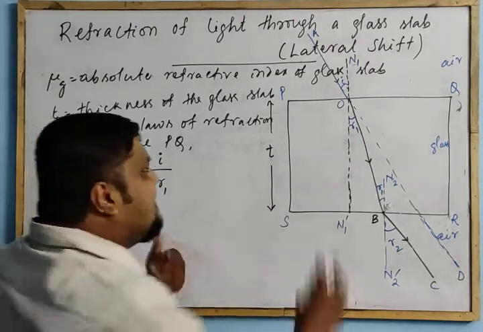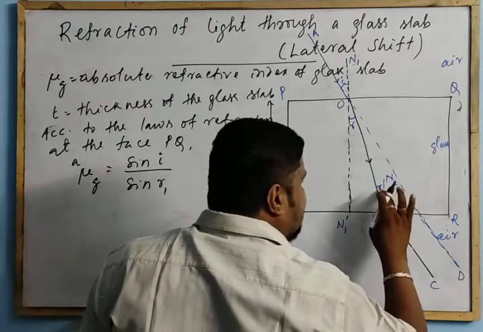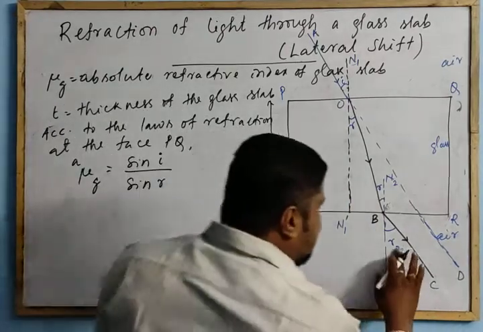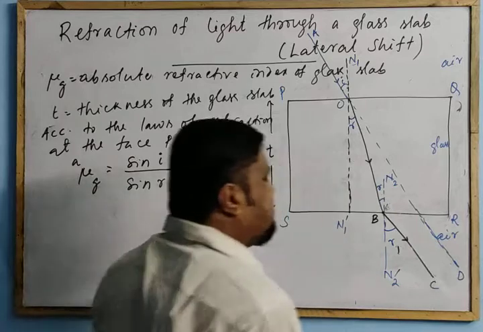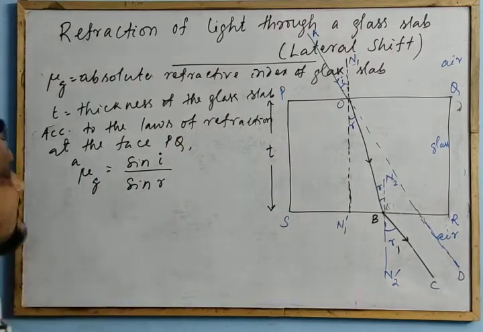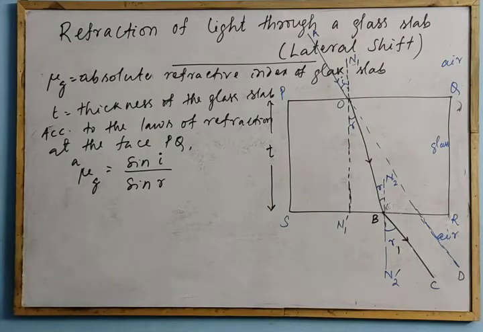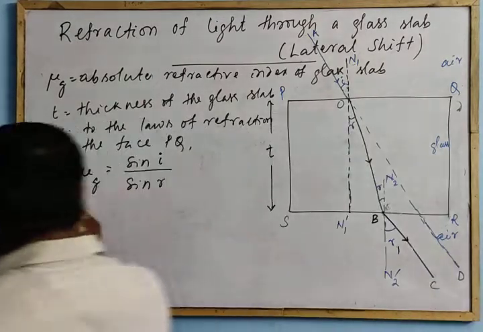Let me take this R, and this is R, this is also R. So I by R1, and let this be your R1. Sin I by sin R. Here, the equation 1. Then, at the face